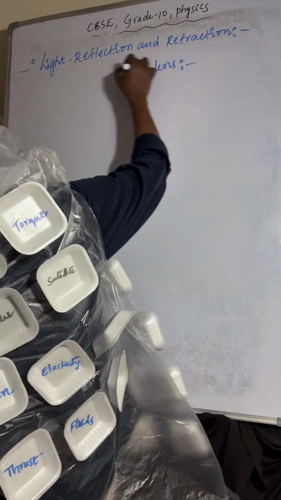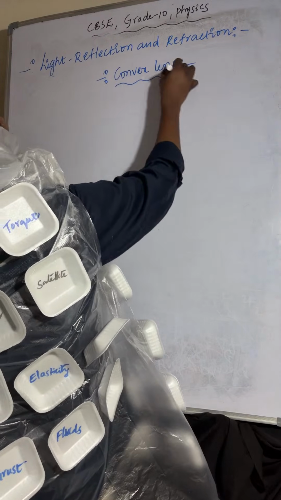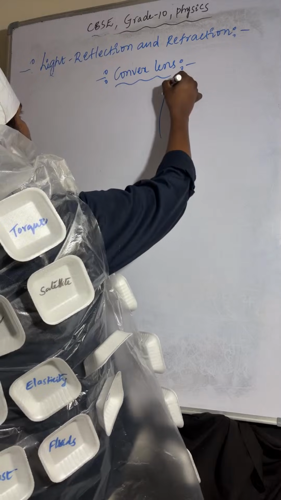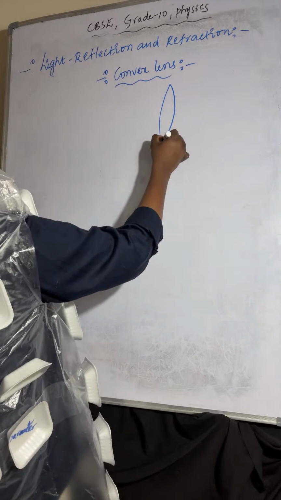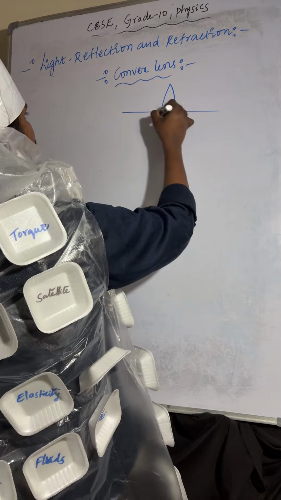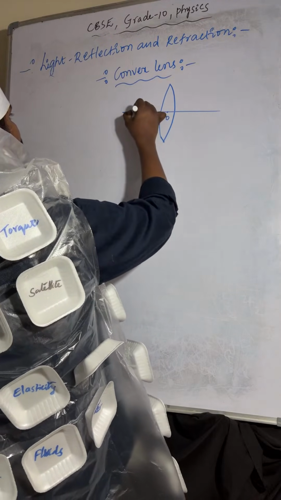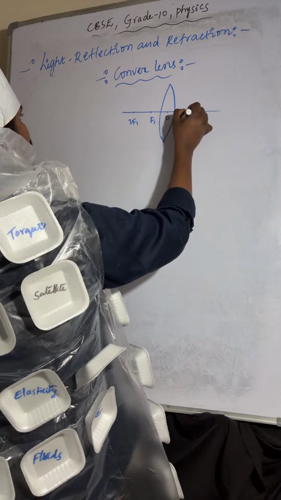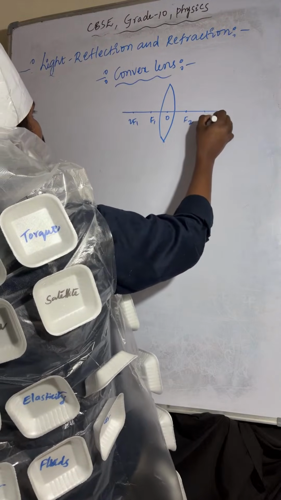When a light ray passes through, optic center, F1, 2F1, F2, 2F2.